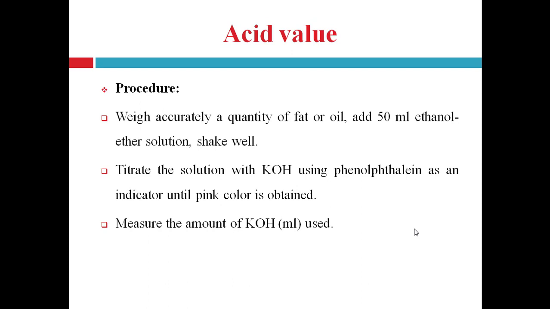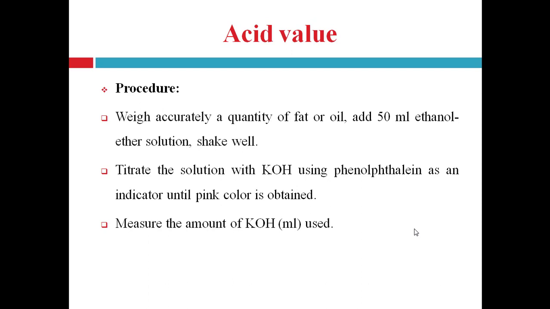From the burette, obviously we are carrying out the titration. So in the conical flask there is a fat or oil sample dissolved in the ethanol ether mixture, and to this mixture phenolphthalein is added as an indicator. Then KOH is added dropwise from the burette until a pink color is obtained, right?